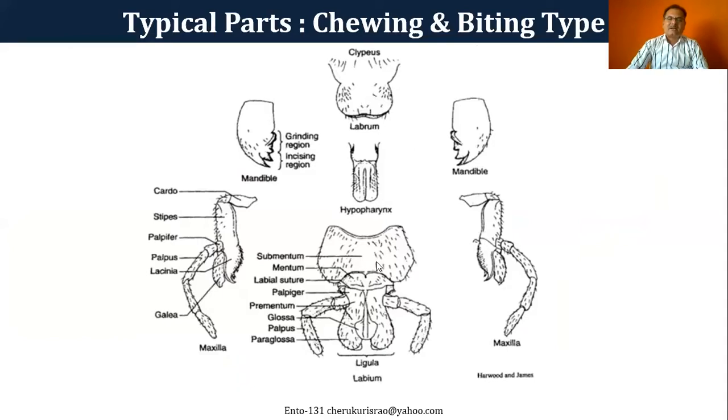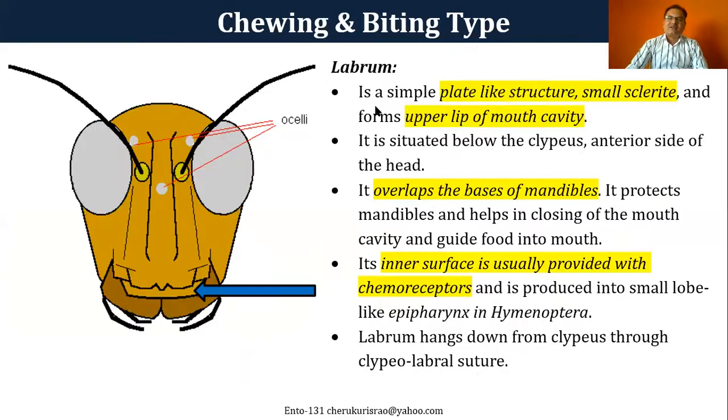The labium has an extraordinary role. Now about the labrum: it is the upper lip of the mouth cavity. The labrum also overlaps the bases of the mandibles, because the mandible bases are inside, so it covers them. On the inner side of the labrum there are different kinds of chemoreceptors with a nerve connection, so it also has a wonderful role in identifying the food material, the taste of the food.